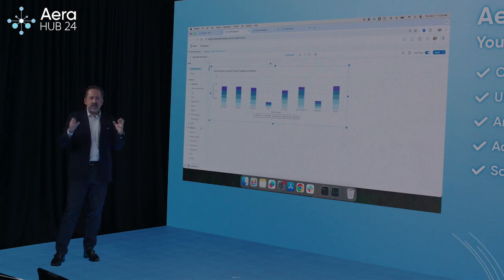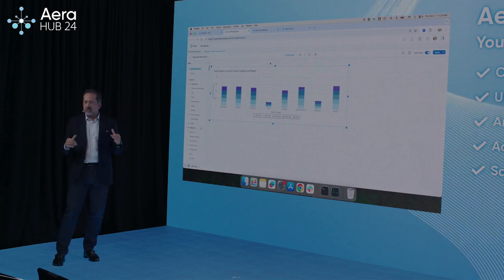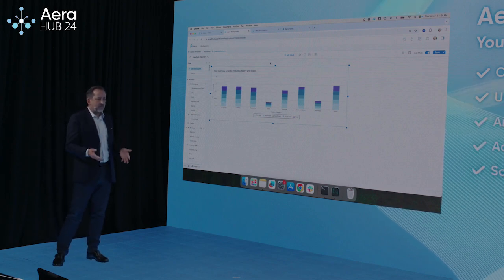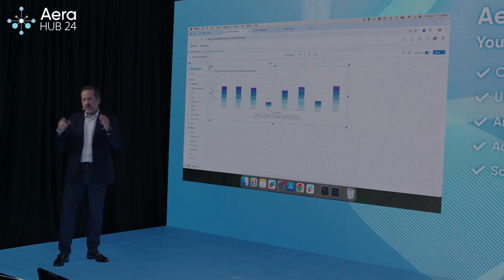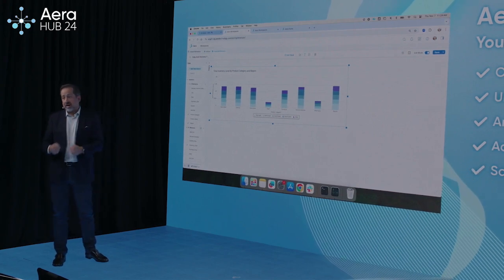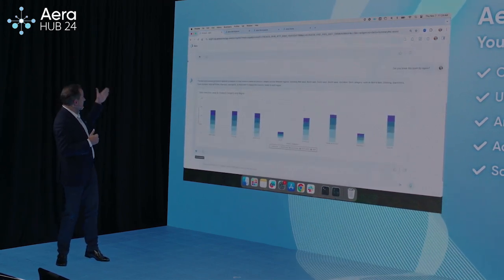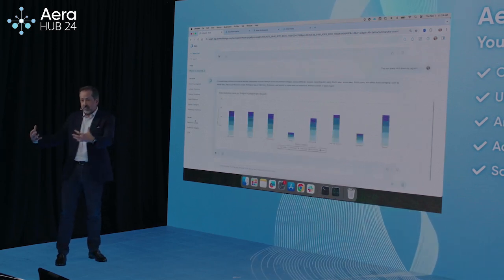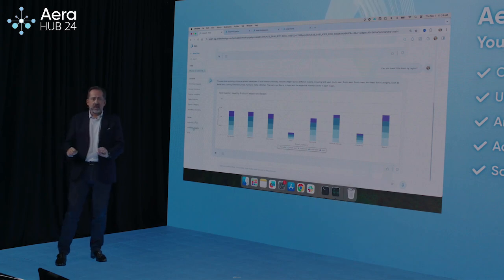I start asking Aera some questions. I'm getting the answers. I customize my answers. I know that before the forecast call, I have these questions. Before the SNOP meeting, I've got these questions. I can save my own threads, and Aera now saves those threads, and that's me as an end user. No one's doing it for me. I ask questions, I memorize my thread, I save it.